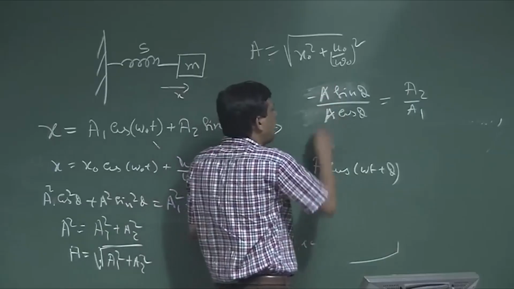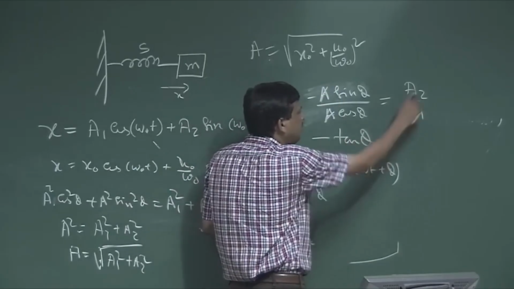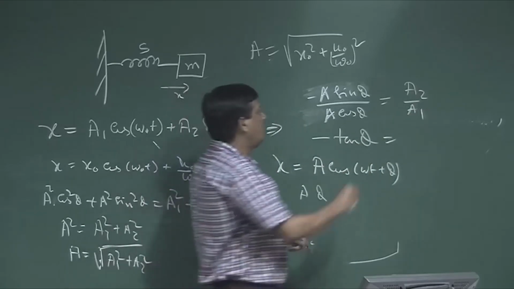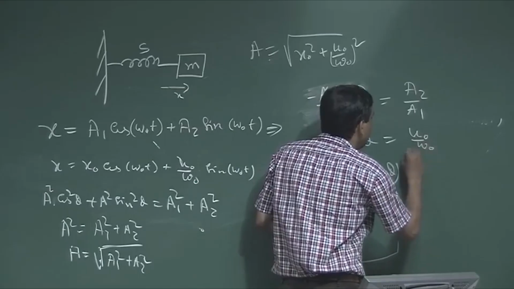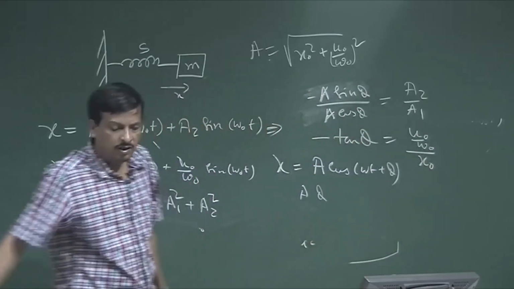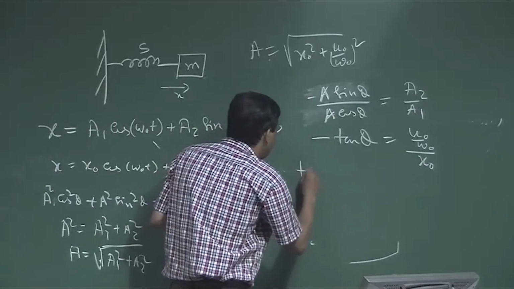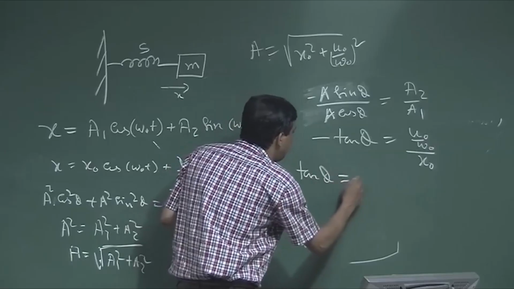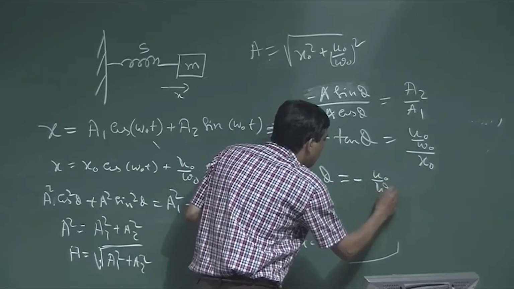So, a minus a sin phi divided by a cos phi is nothing but a2 by a1. So, a cancels. So, minus tan phi is nothing but a2 by a1. What is a2? u0 divided by omega 0. What is a1? x0. So, tan phi is nothing but minus u0 by omega 0 into x0.